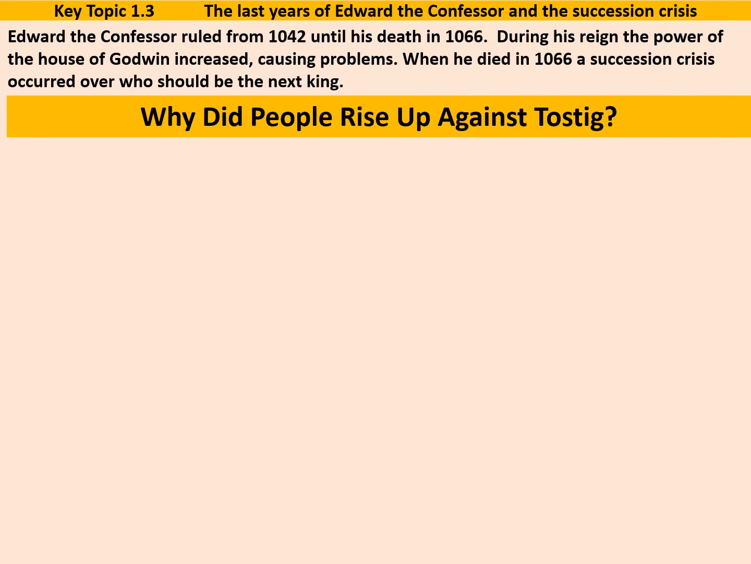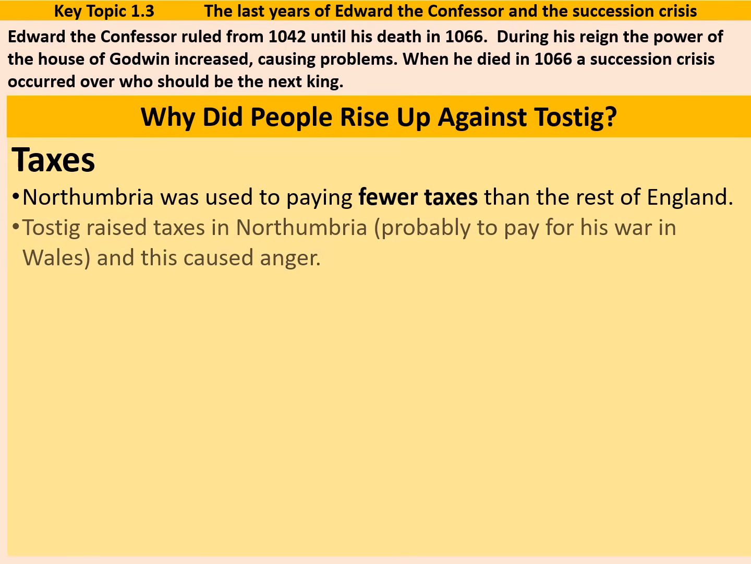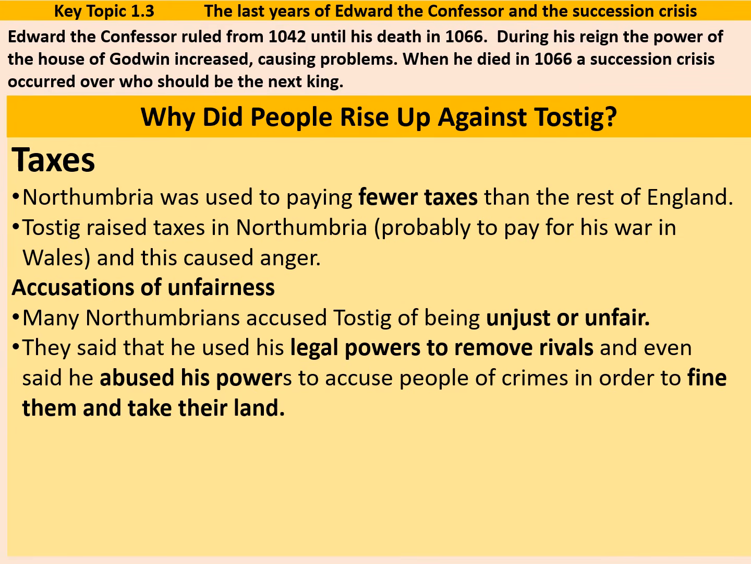So where did Tostig go wrong? Firstly, taxation. Northumbria was used to paying fewer taxes than the rest of England. Tostig raised taxes in Northumbria, particularly to pay for his war in Wales, and this caused a real amount of anger. There were also accusations of unfairness from his rule. Many Northumbrians accused Tostig of being unjust and unfair. They said that he used his legal powers to remove rivals, and even said that he abused his powers to accuse people of crimes in order to fine them and take their land.